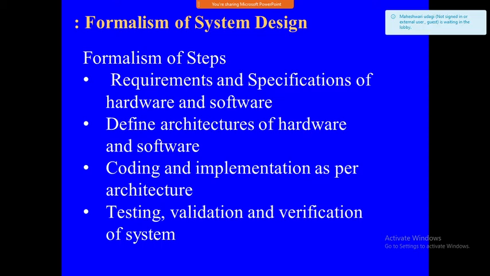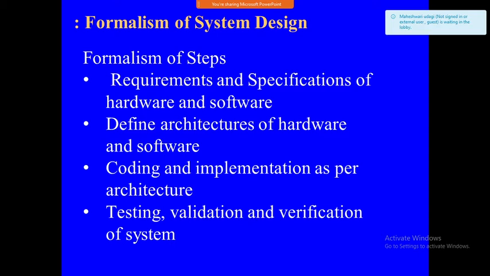Here, requirements and specification of the hardware and software. What components are required? First, we take the requirements and the specification. Based on that, we design which hardware components and which software components are necessary. Then we define the architecture of the hardware and software. From all those components, we decide which architecture is necessary and which software is going to be used. That we decide here.